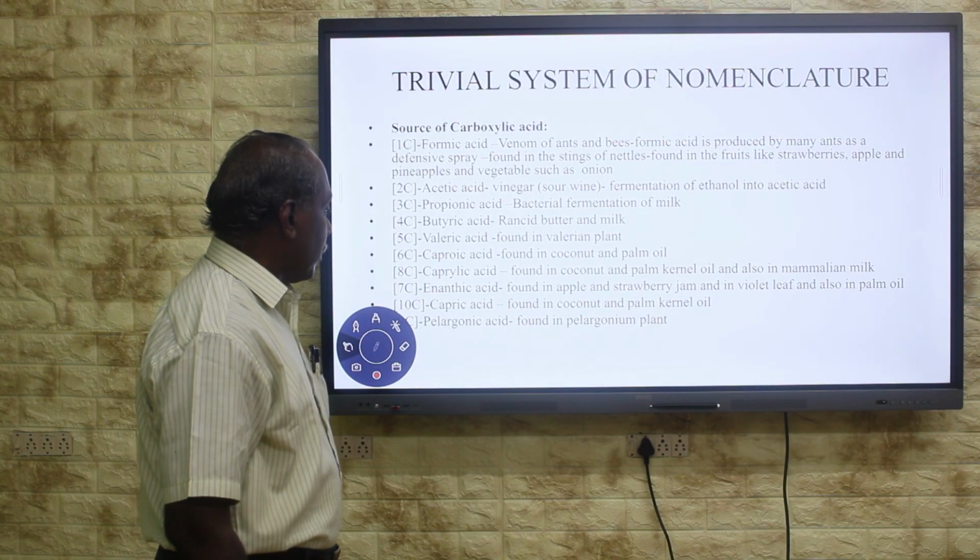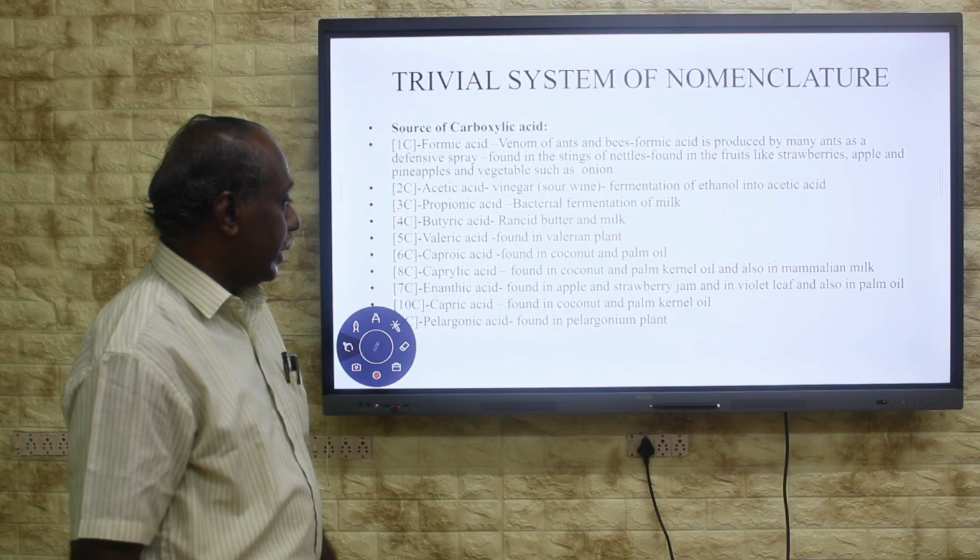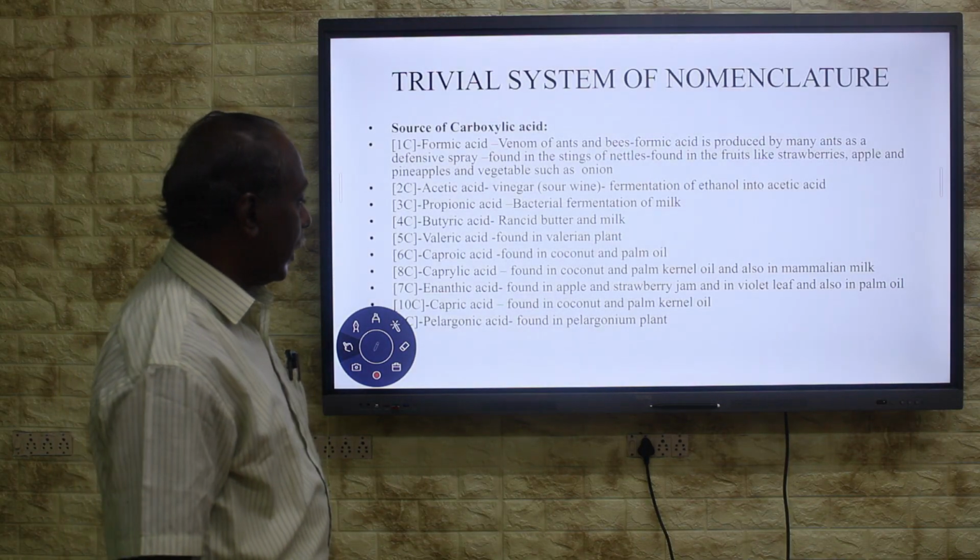Then the 10-carbon carboxylic acid, capric acid, it is found in coconut and palm kernel oil.